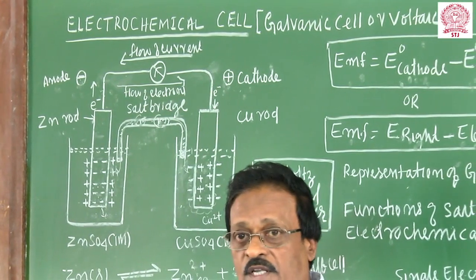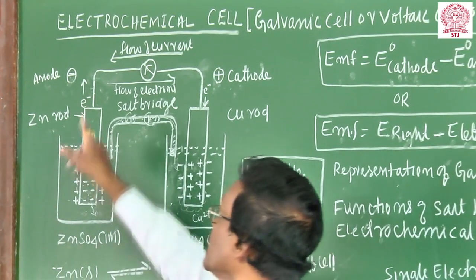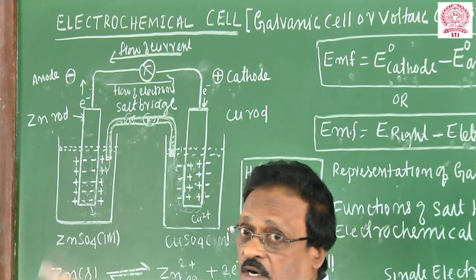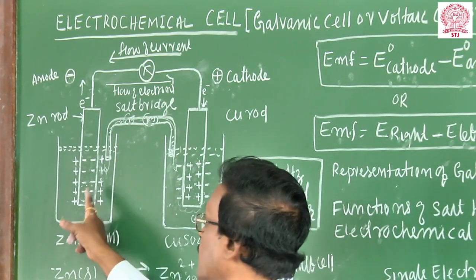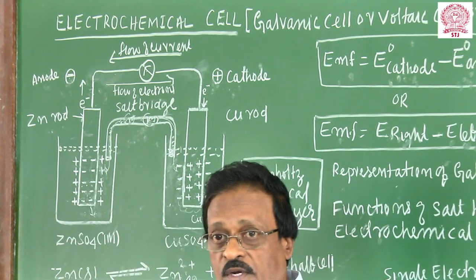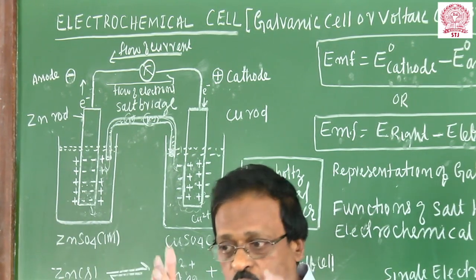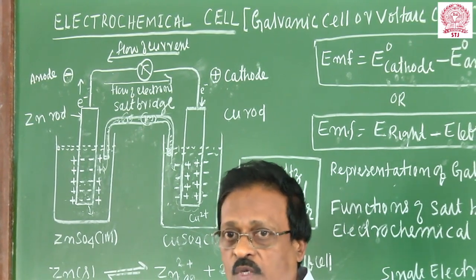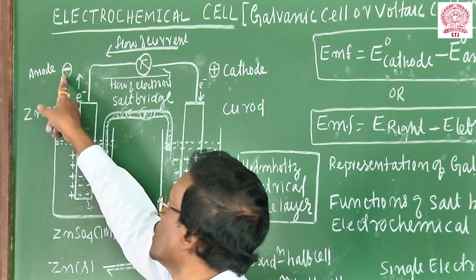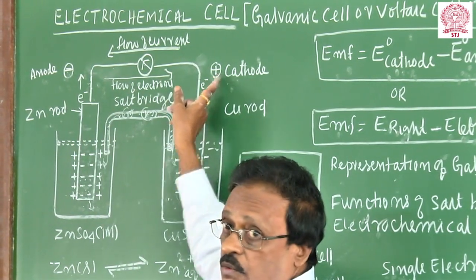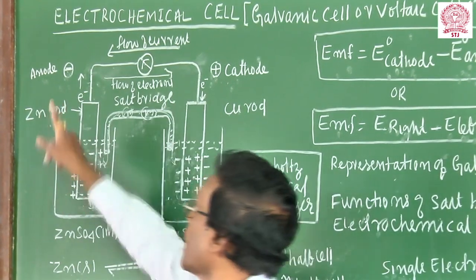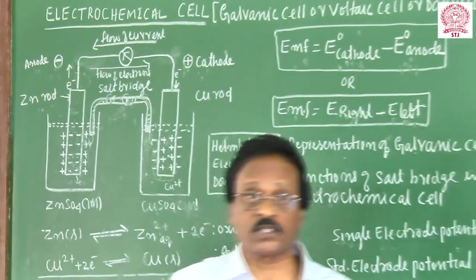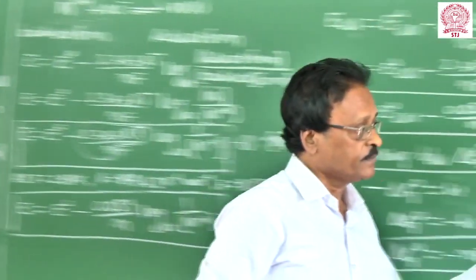But in the electrolytic cell, it is different: the anode is positive and the cathode is negative. There is a sign difference because here electrical energy is produced, and there electrical energy is consumed, using a battery connected to the anode and cathode. In the electrochemical cell the anode is negative and the cathode is positive; in the electrolytic cell it is reversed, with the anode positive and the cathode negative. These are two fundamental differences you should not forget. Come back here.